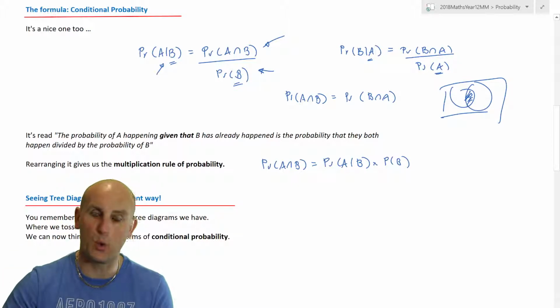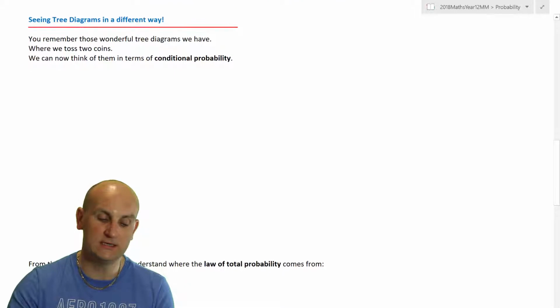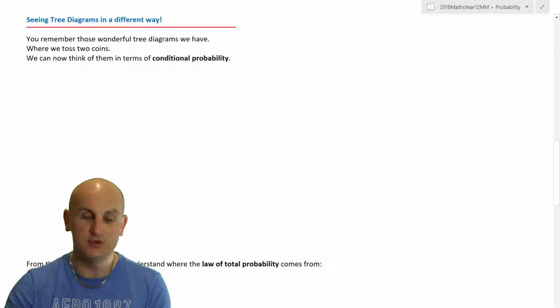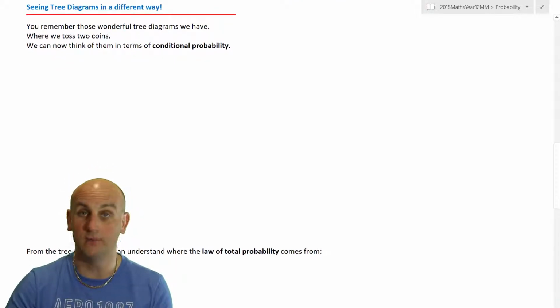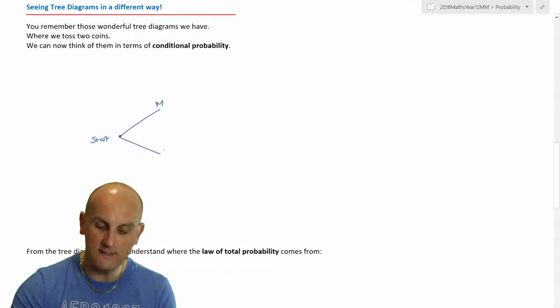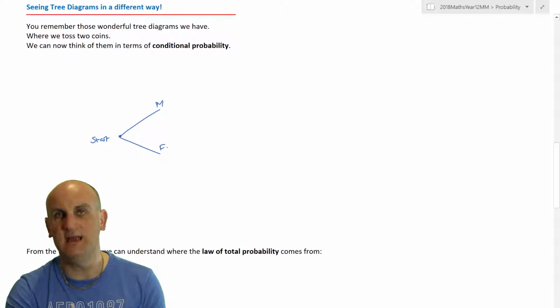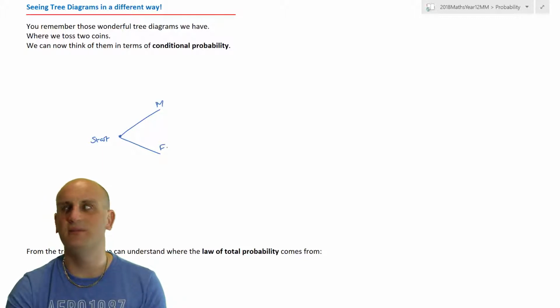Anyway, I'm waffling on. So using this multiplication rule of probability, let's look at some tree diagrams. And again, tree diagrams deal with outcomes of experiments. So hoping my head doesn't get in the way, this is going to be my start, and I'm going to have two events, M and F. Now you may turn around and say male and female. No, monkeys and flamingos.